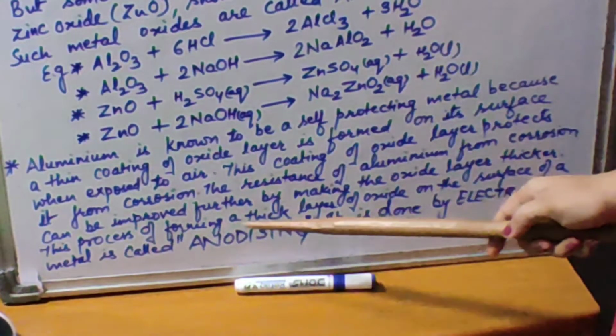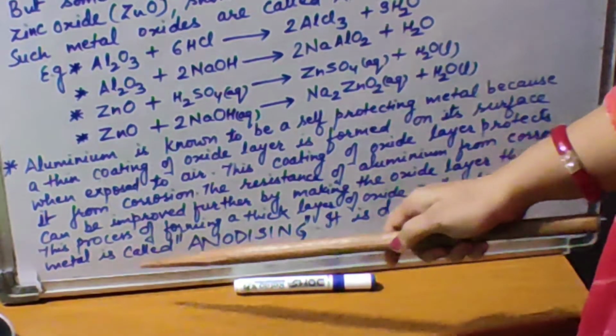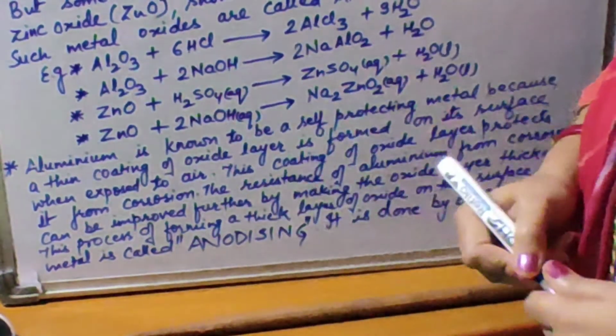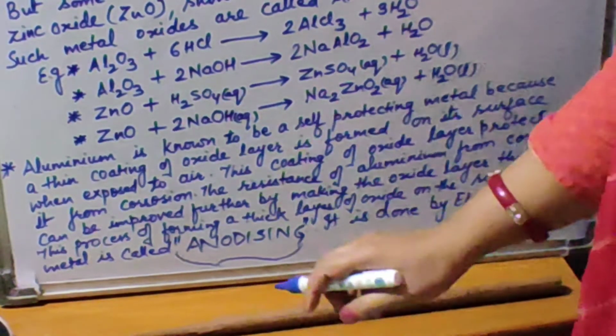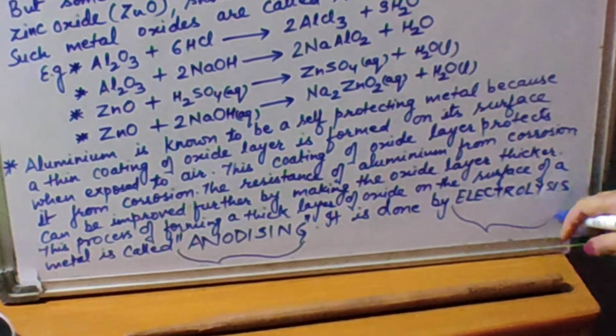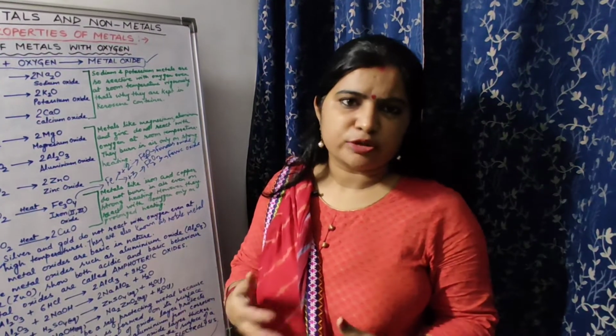This process of forming a thick layer of oxide on the surface of metal is called anodizing. Please note it down, anodizing, because a direct question is sometimes asked in the exam. What is anodizing? It is done by the process of electrolysis. I will explain to you children how it is done, but before that understand what anodizing is and why it is important, because nowadays it is an important part of our day-to-day life.